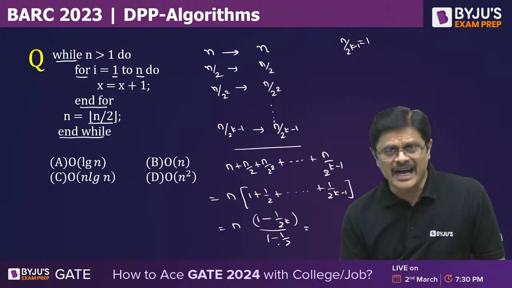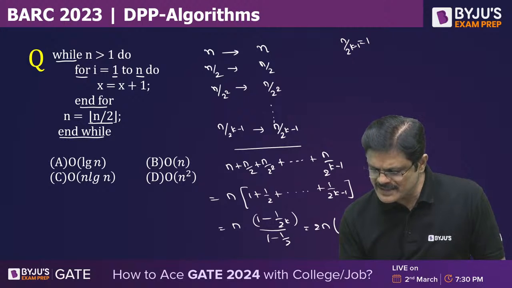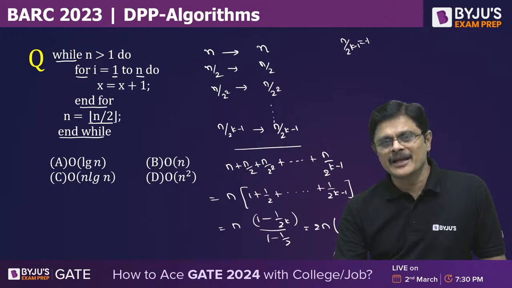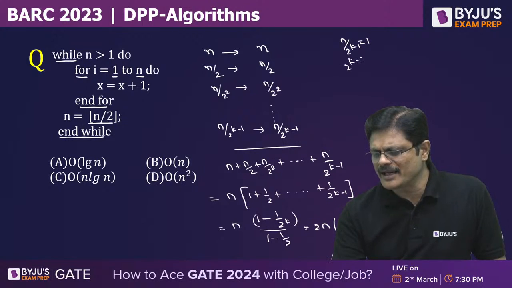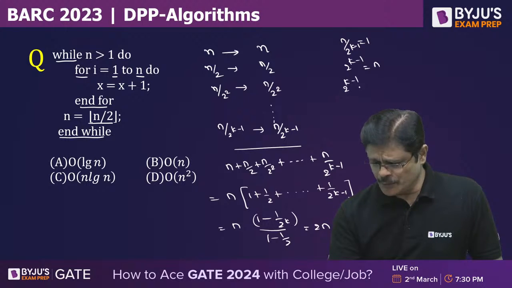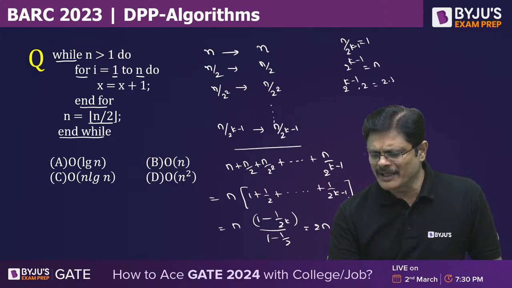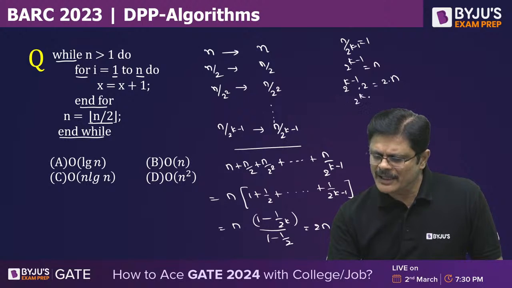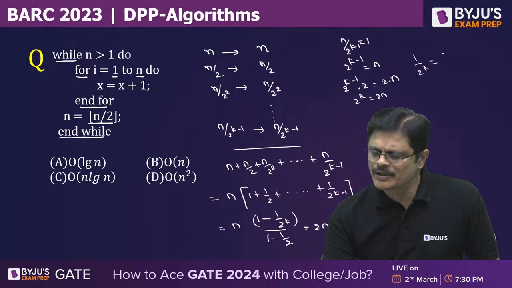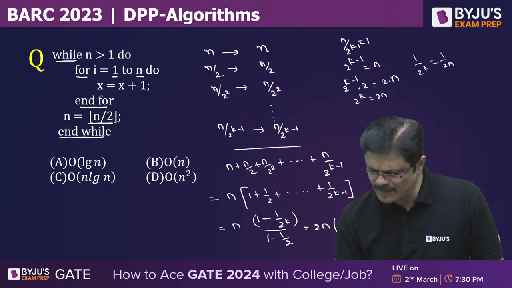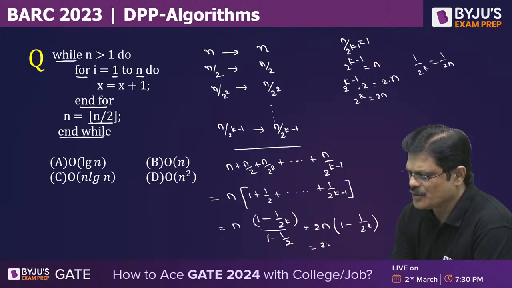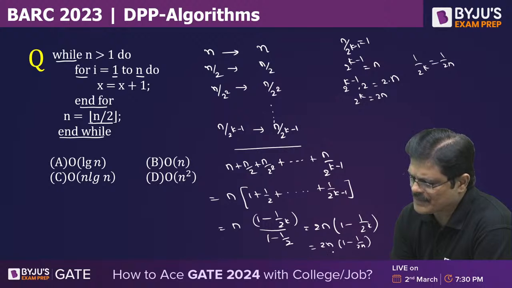That is nothing but this half will convert into 2n. 2 power k will be 2n and 1 by 2 power k is equal to 1 by 2n. So 2n into 1 minus 1 by 2n, whatever it is, 2n minus 1, which is of order n.